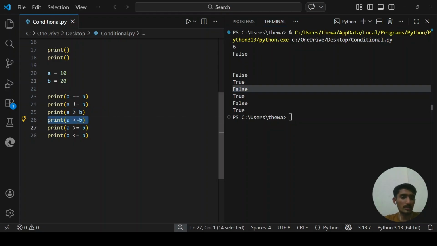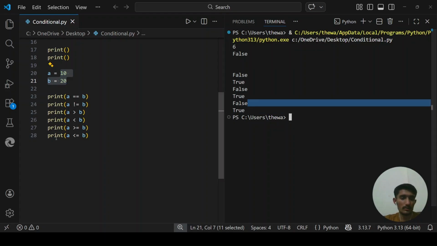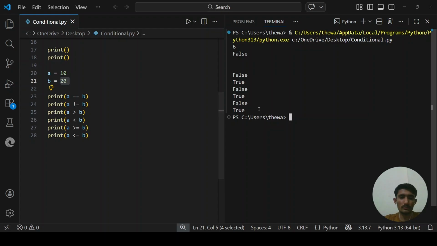This one asks, is a less than b? Yes, it is less than b. So this one prints out true, a boolean value. And this one asks, is a greater than or equals to b? No, this is not even greater than or equals to b. So this one prints out false. This one asks, is a less than or equals to b? Yes, it is less than, but it is not equals to, so at least it is less than. So this will print out true.